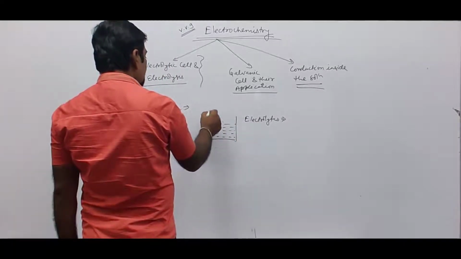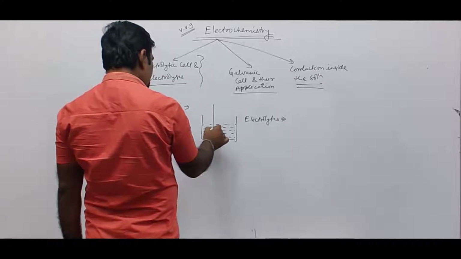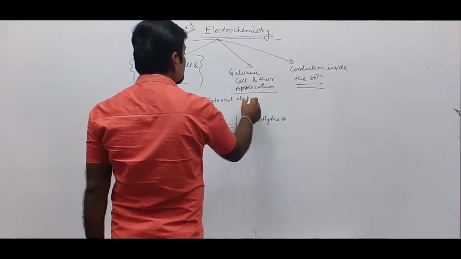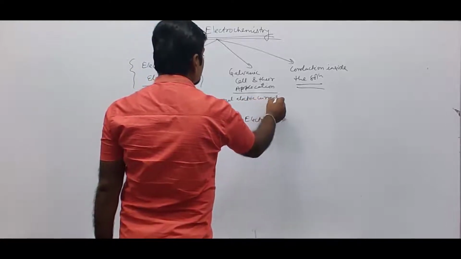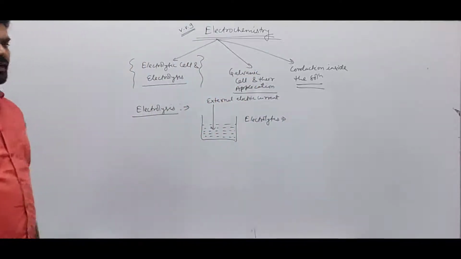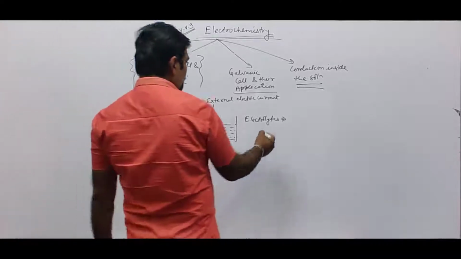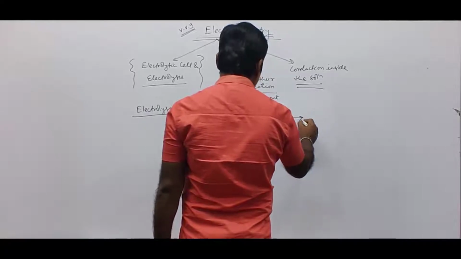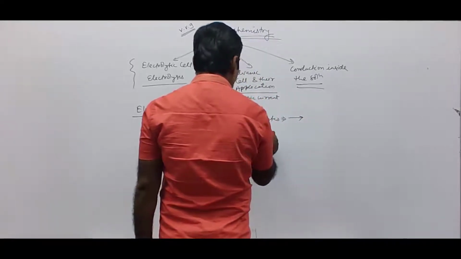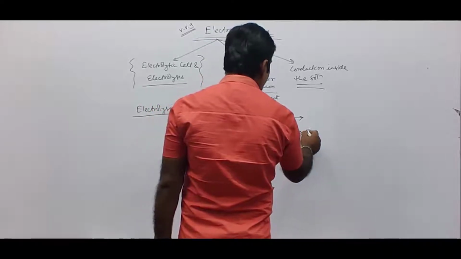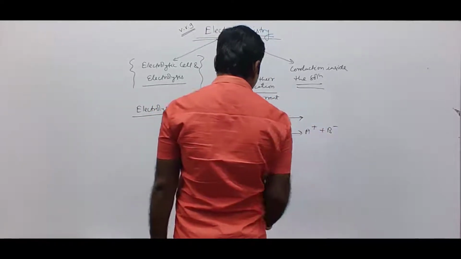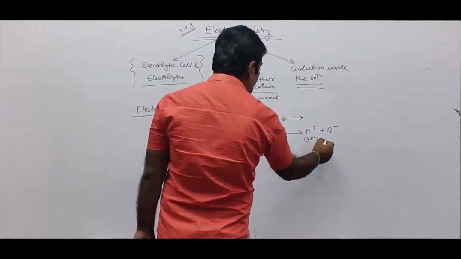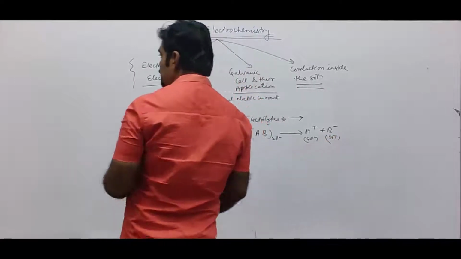When external electric current is passed through an electrolytic solution, these electrolytes undergo cleavage into their corresponding ions. Suppose the electrolyte we have taken is AB, and this is converted into A plus and B minus. So the AB solution is converted to A plus in the solution and B minus in the solution.